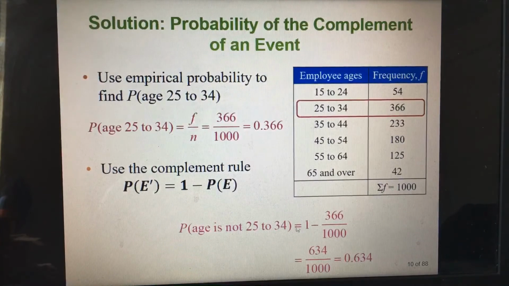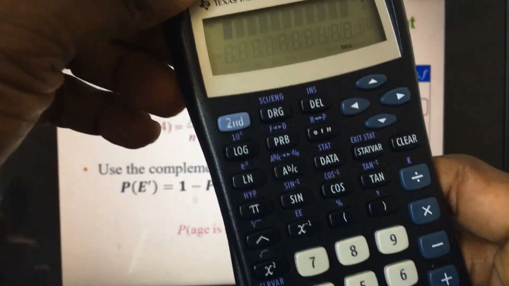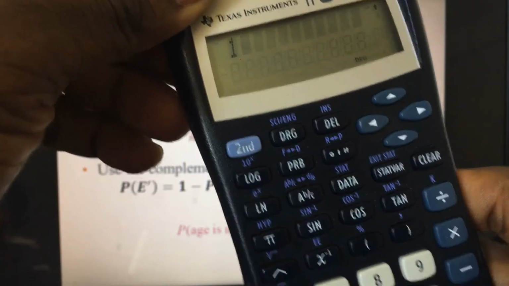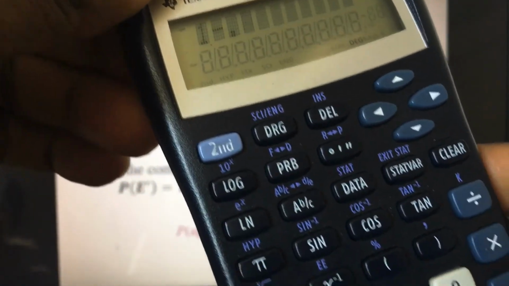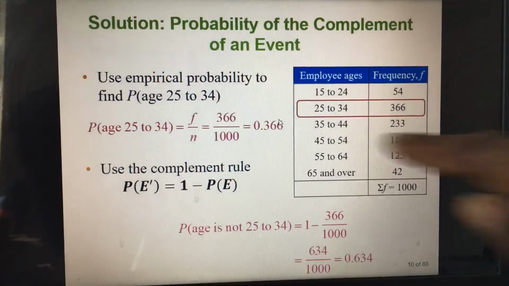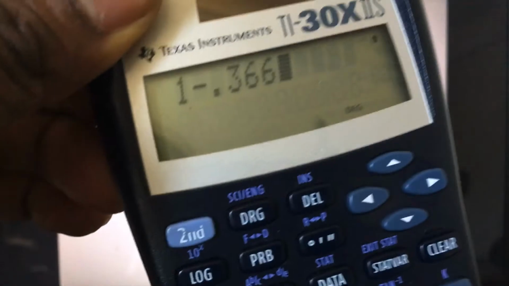That will give us 1 minus 0.366. Even though I have it as a fraction here, you can just do it this way on the calculator. Press 1. You press the minus sign right here. Minus. Press the point here. Point. And then you're going to press 366.